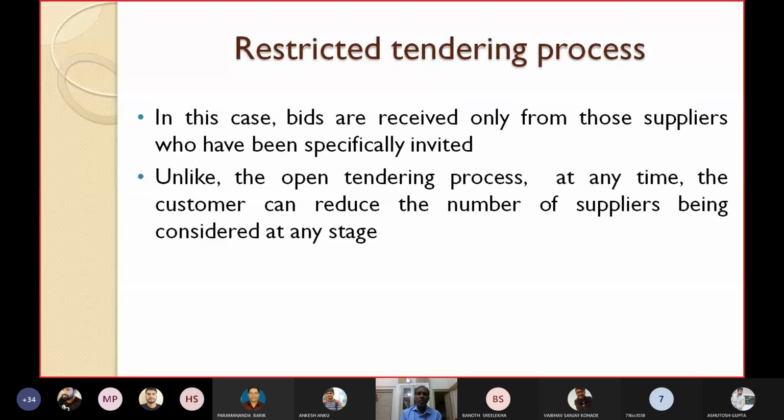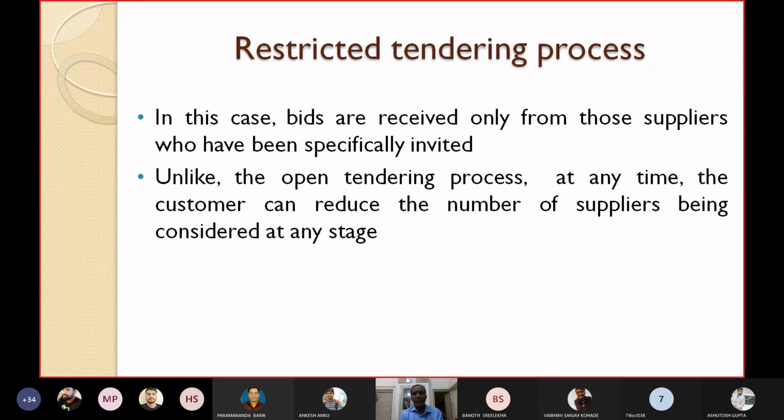So you send the quotation only to those 5 or 6 or those 10. Let them submit their quotations. Instead of making it global, you can send the quotations only to this limited number of firms. That's why this is known as limited tendering or restricted tendering process.